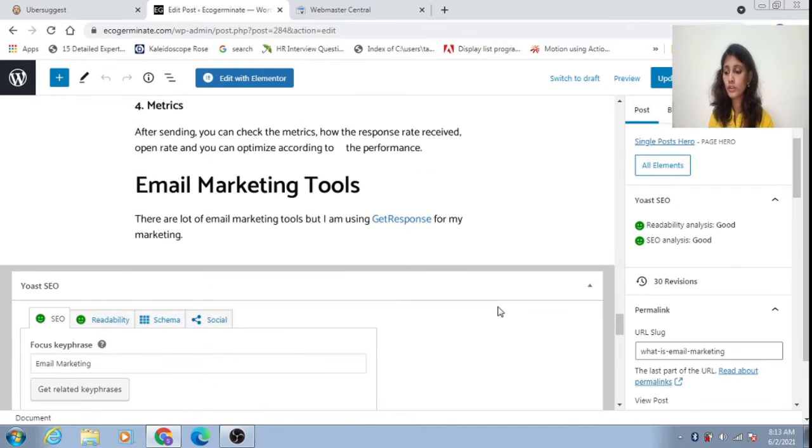An inbound link is like an internal link. If you have some other post, you can also link that URL in this current blog. So even the inbound link is very important. Okay.